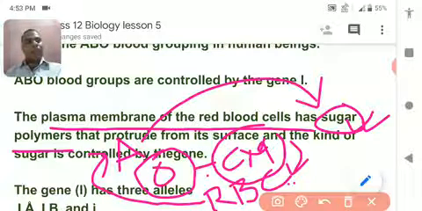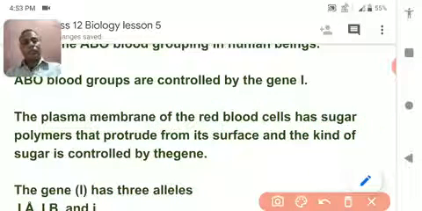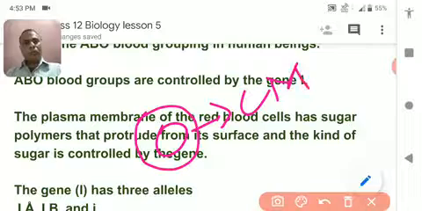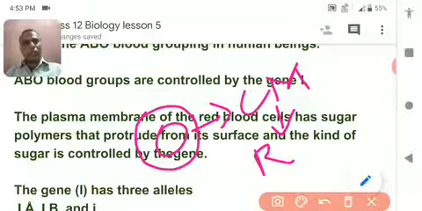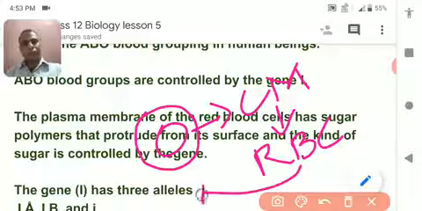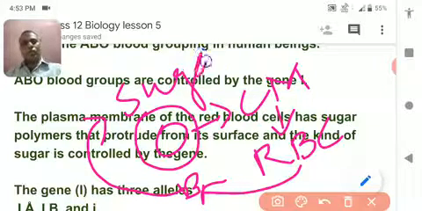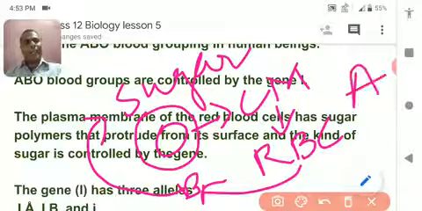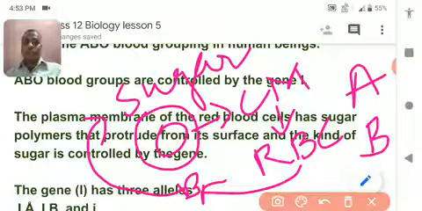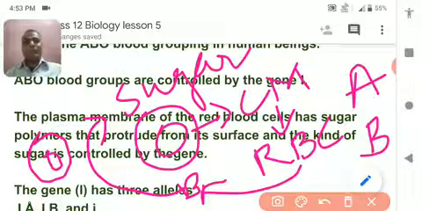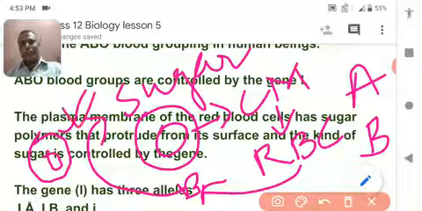and the cell membrane of RBC of blood group B also produces a certain kind of sugar polymer. So the sugar polymer of A and the sugar polymer of B are just different from each other, while the RBC of blood group O does not produce any kind of sugar polymer. So it has no sugar polymer.